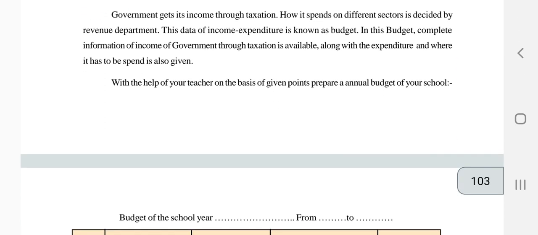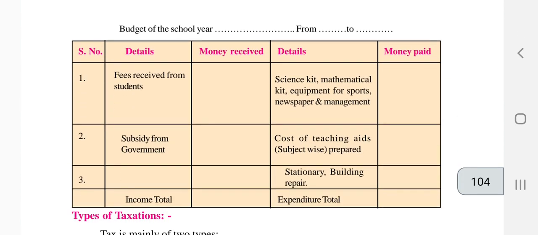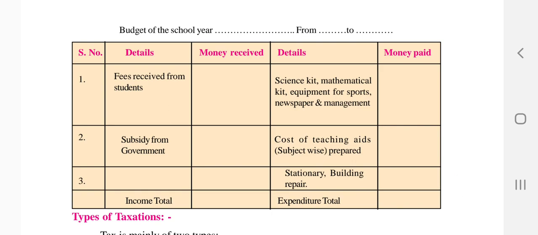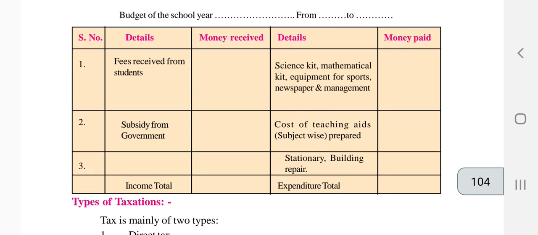With the help of this we see that one box is given here. Like when we come to the school, we pay the fees and the money is received, and then we have the details of which things the money is taken for from the fees. So how much total money is paid.